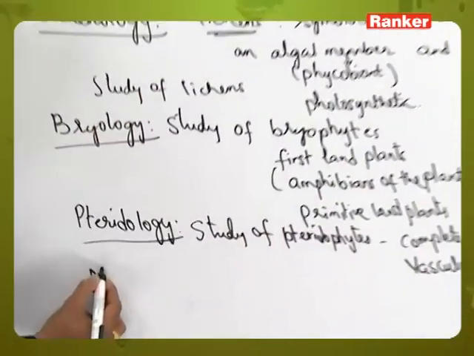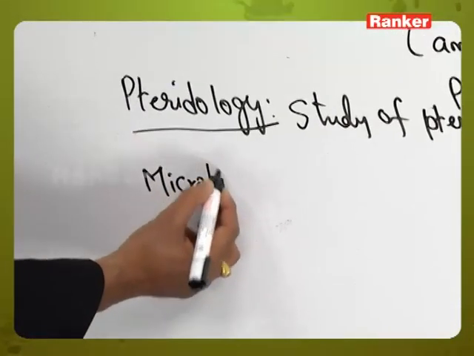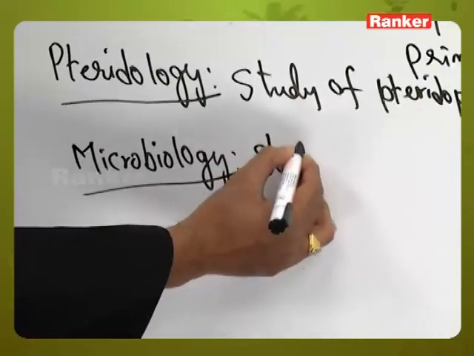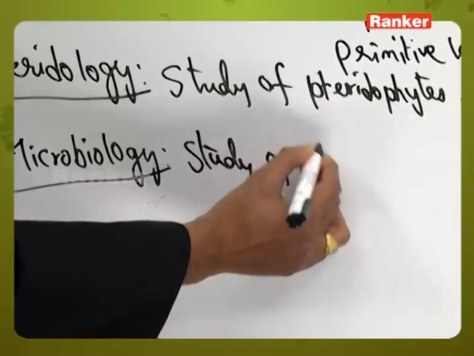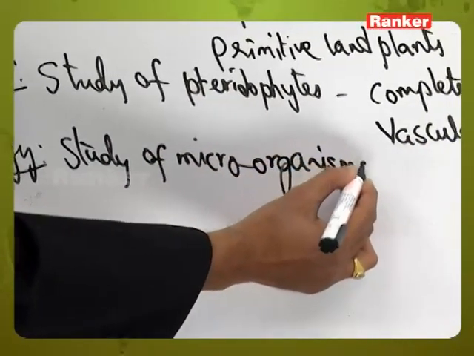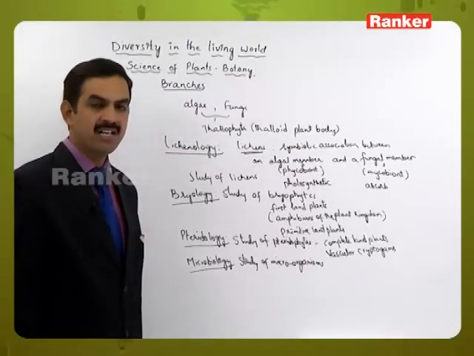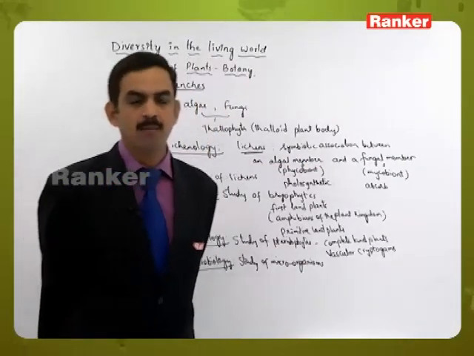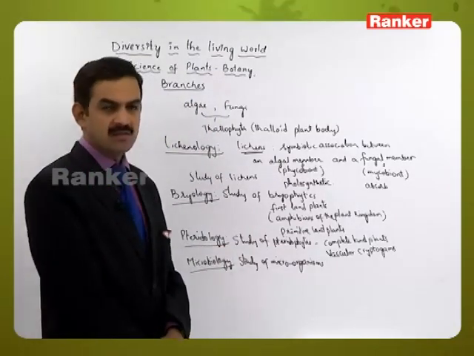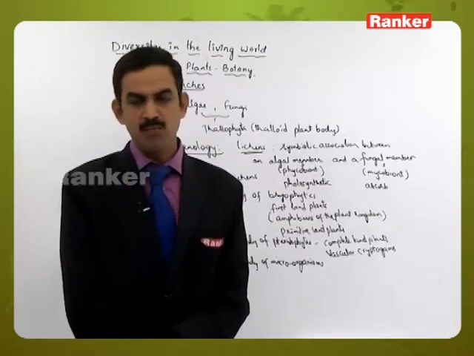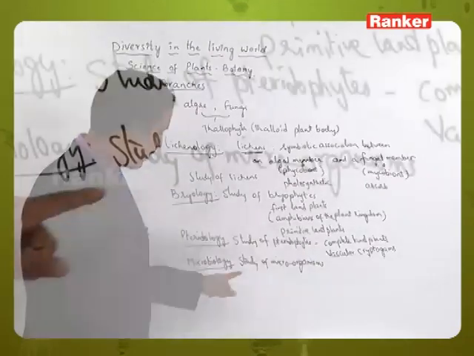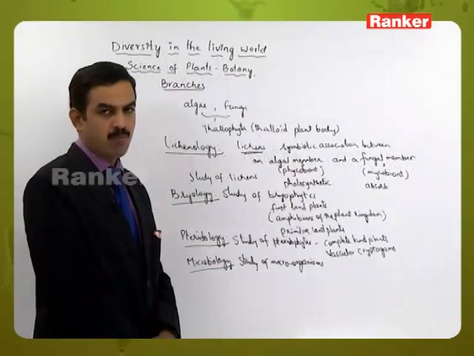Then microbiology. Microbiology includes the study of microorganisms. So microorganisms are those which we cannot see with our naked eyes. They require a microscope for observing their structure. Here the microorganisms include viruses, bacteria, mycoplasmas, some protozoans, some algae and also some fungi.